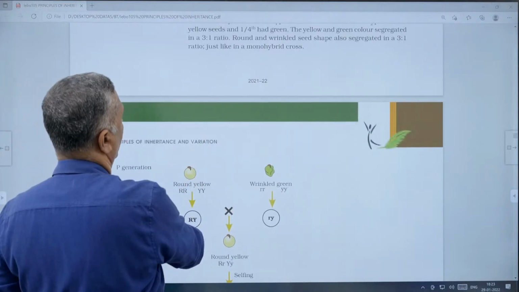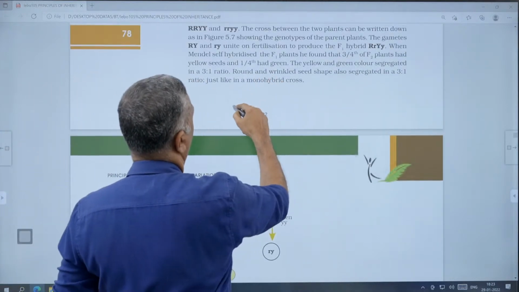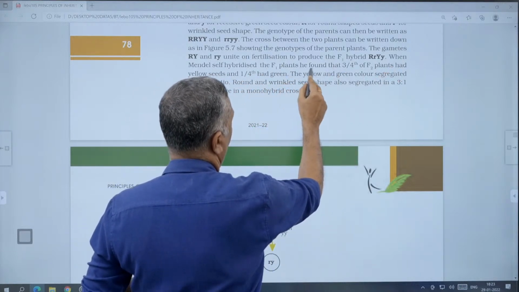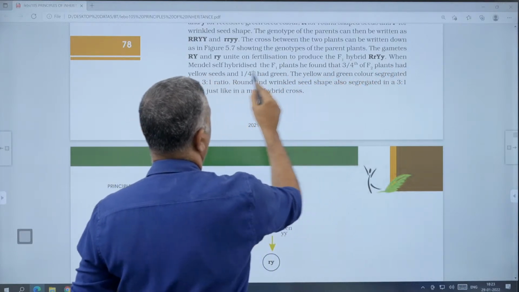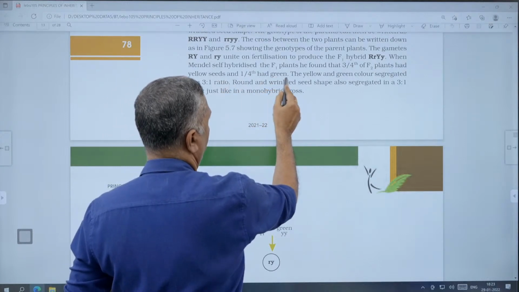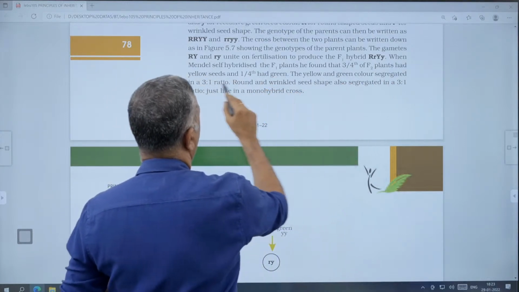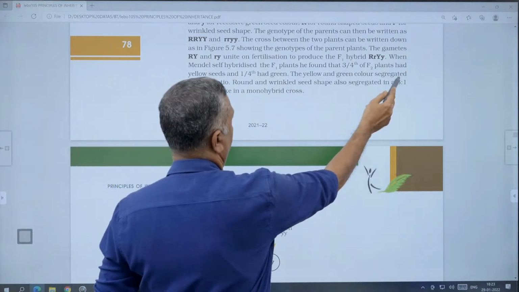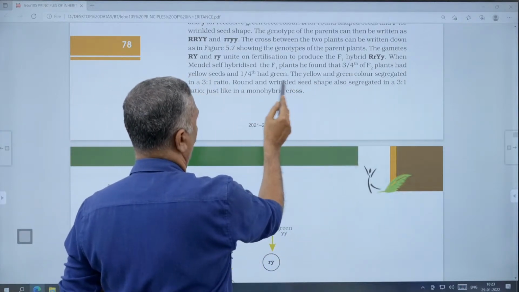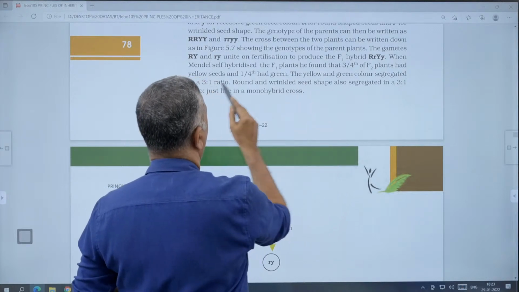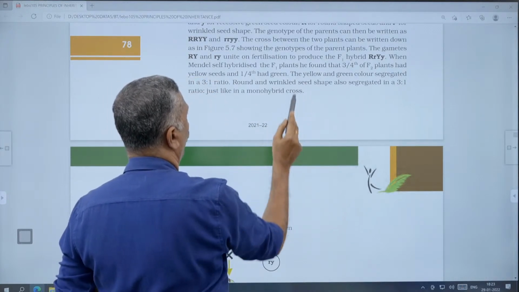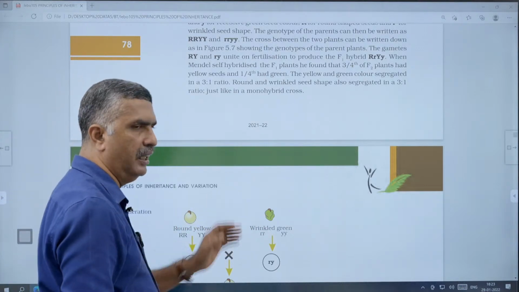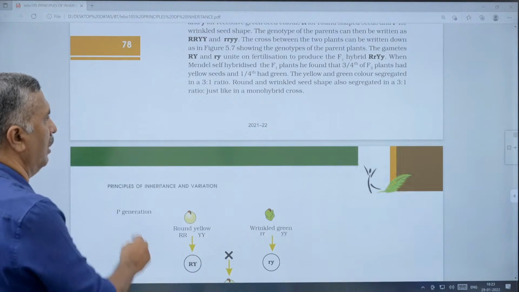Then next, what do you do? That is in the case of the F2. When Mendel self-hybridized the F1 plants, he found that 3/4 of the F2 plants had yellow seeds and 1/4 had green. The yellow and green seed color segregate in a ratio of 3:1, and round and wrinkled seed shape also segregated in a ratio of 3:1, just like a monohybrid cross. Well, these are two characters, round and wrinkled and yellow and green, that will be segregated in a ratio in the F2.